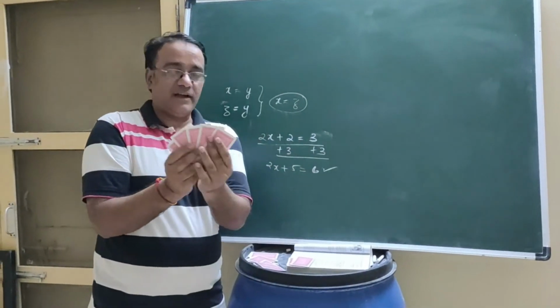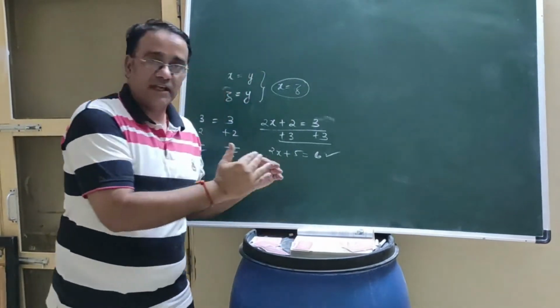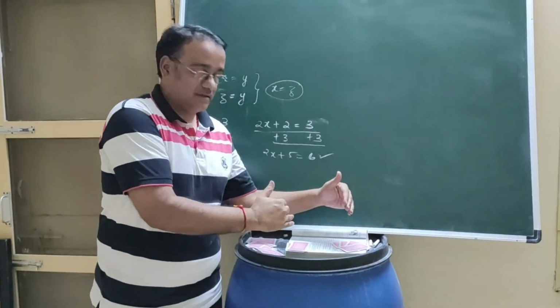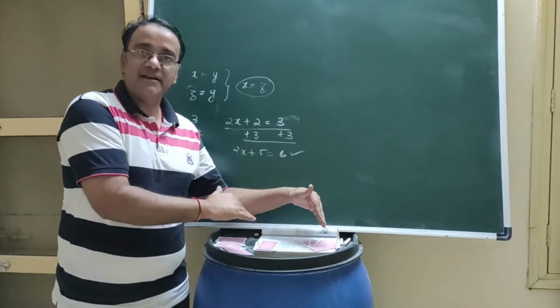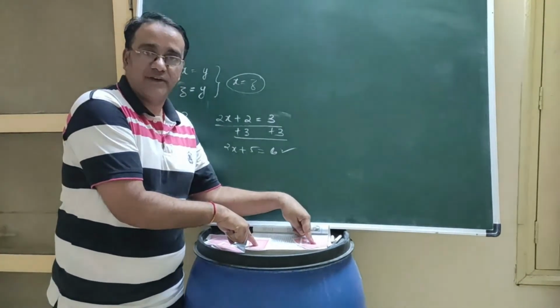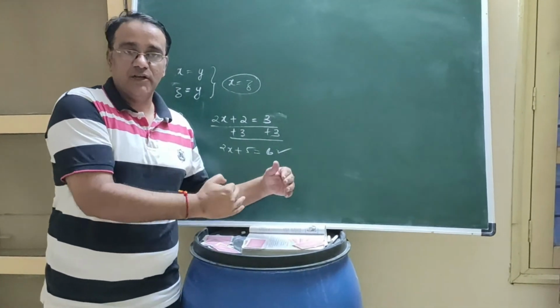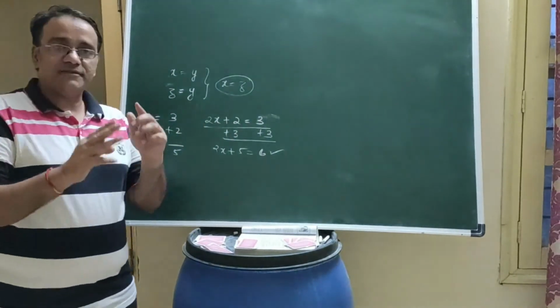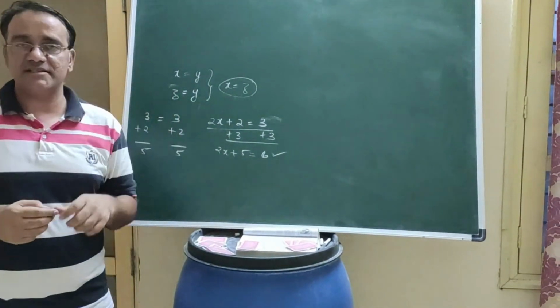Here also 5 left. So we conclude that if equals are subtracted from equals, then the remainders are also equal. यहाँ remainder कितना हो गया, 5 हो गया, right? पहले कितना था, 7. So now we have seen 3 axioms. First axiom कौन सा देखें?